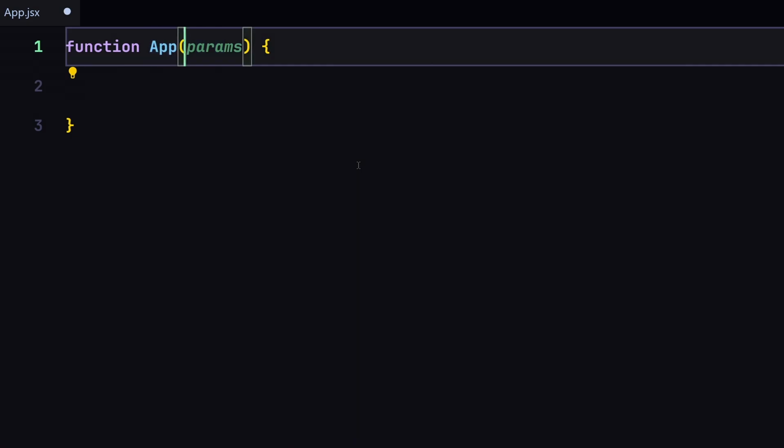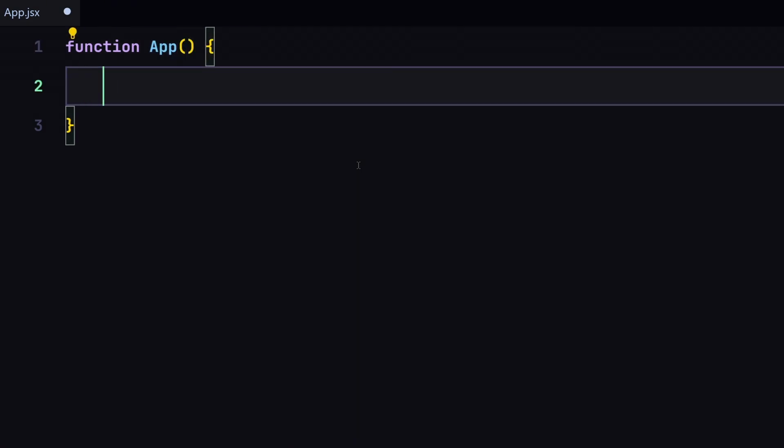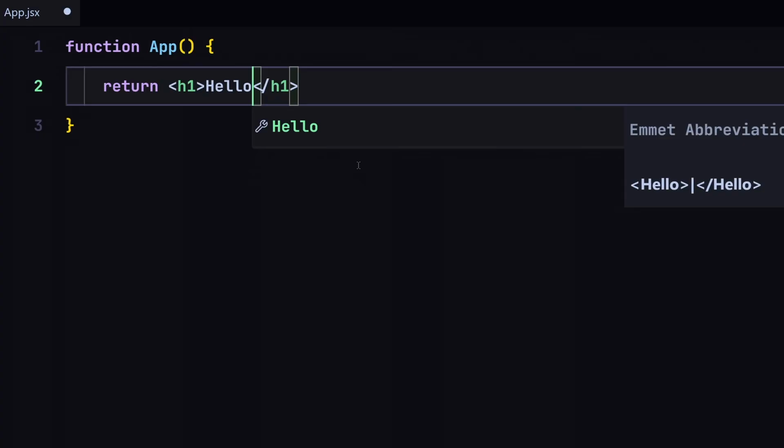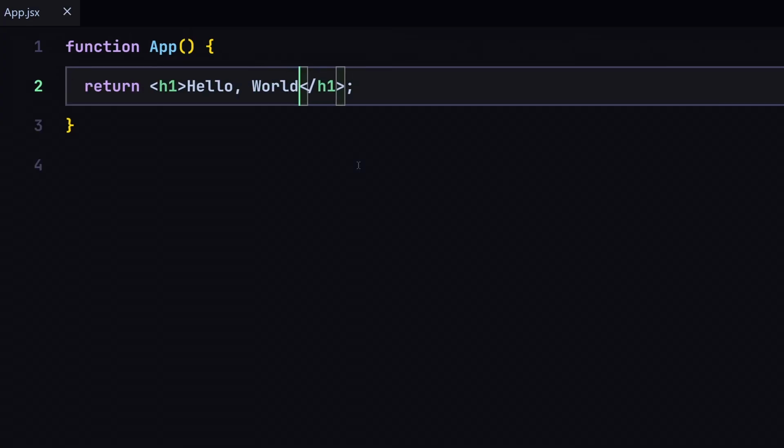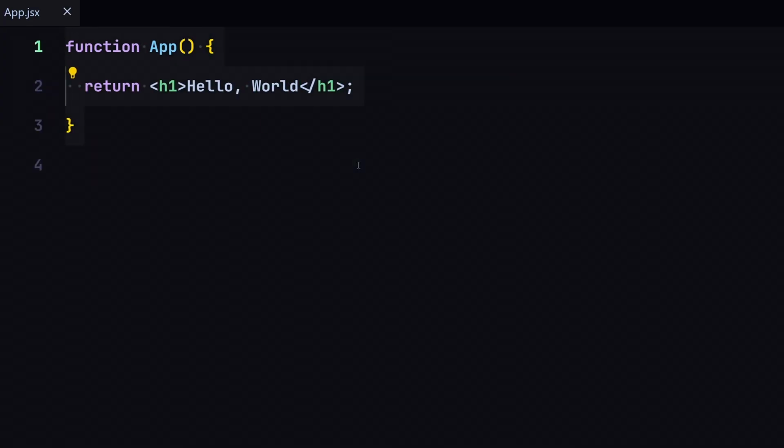I'm going to just give it the name of app. And the next thing that you have to keep in mind is that from the component, you always have to return some sort of JSX. We did not discuss JSX, not right now, but we will very soon. So I'm going to just write my h1 right here, and I'll just write hello world. So now if I save my file, this is how we are going to be creating our component.